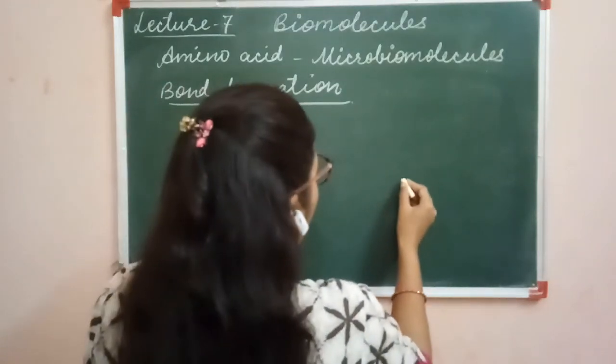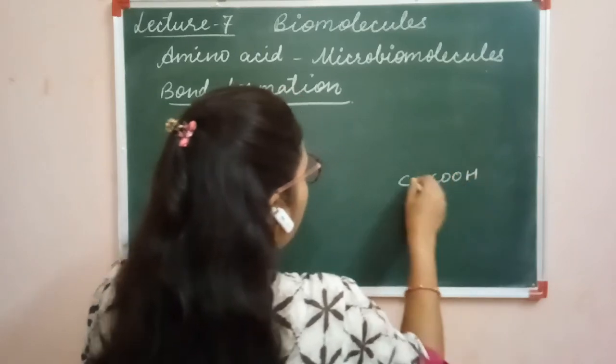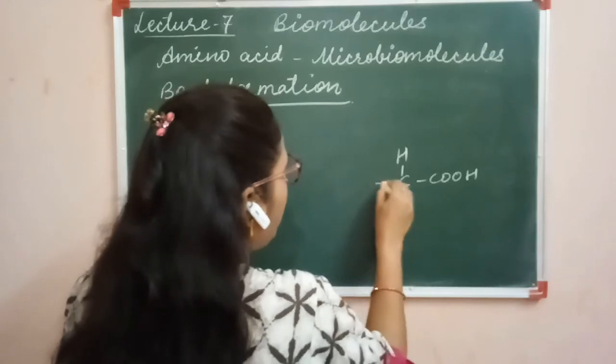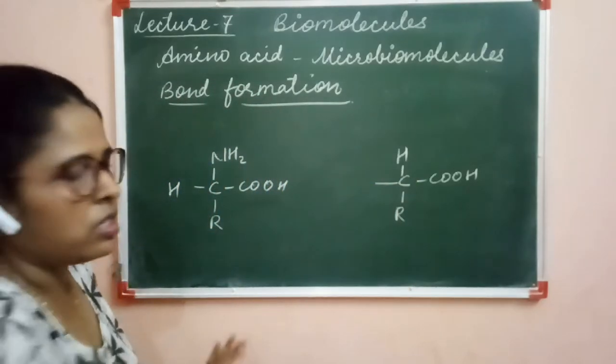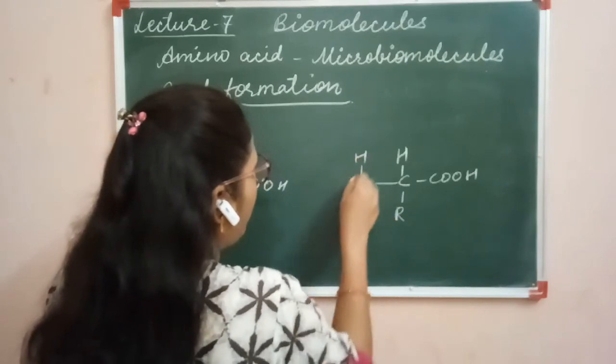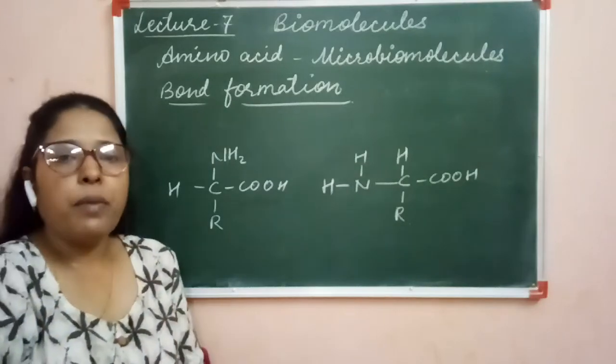Clear? Here is one more amino acid molecule, with COOH here, the H, and the R group, and the NH2 is shifted towards this side. So this is the amino group.